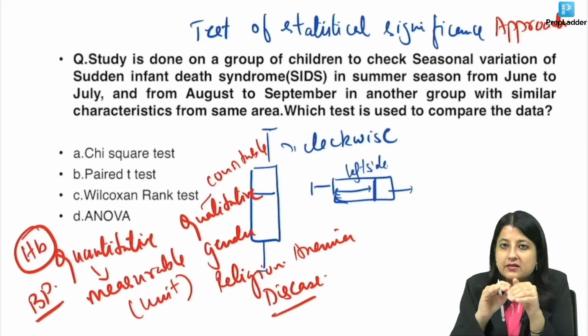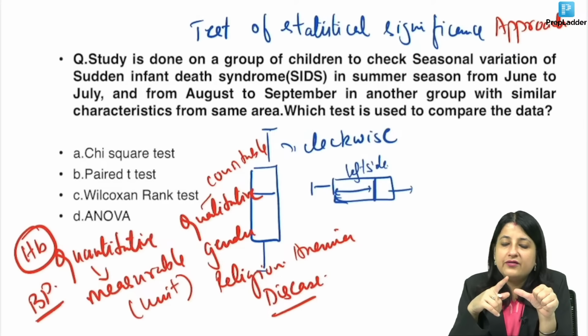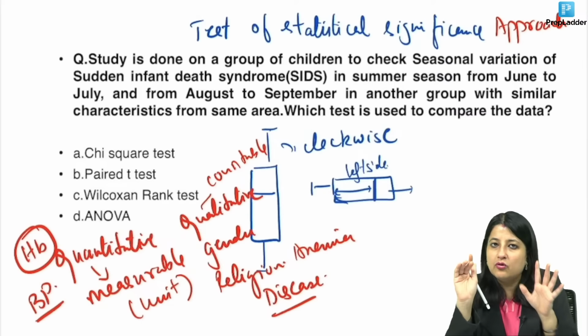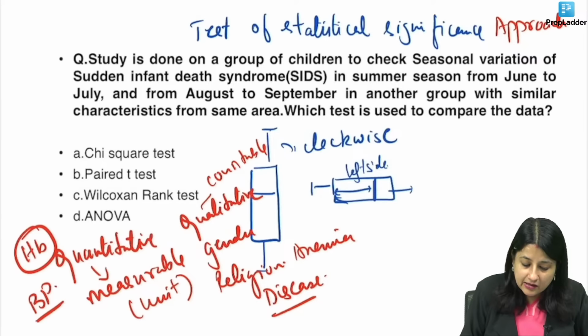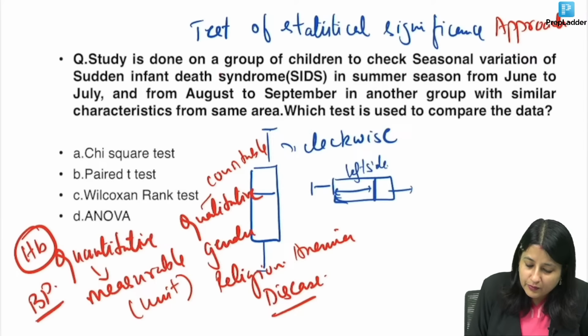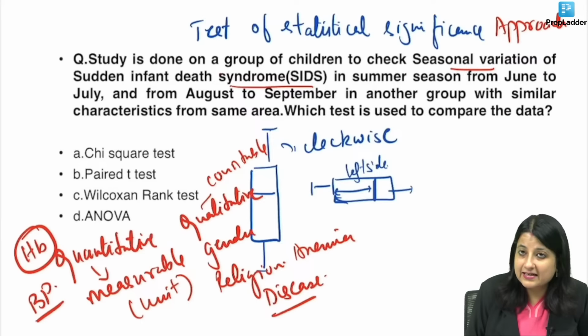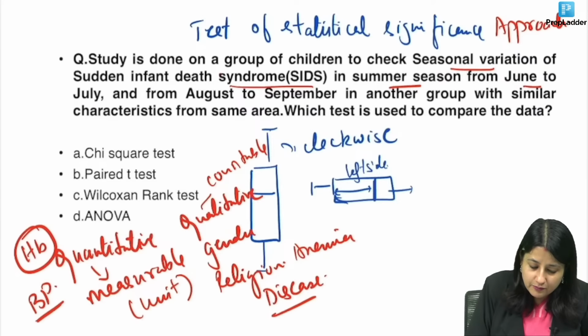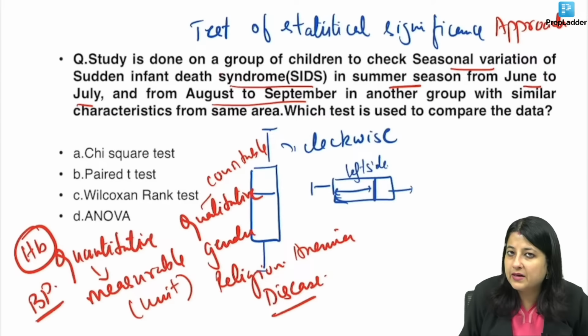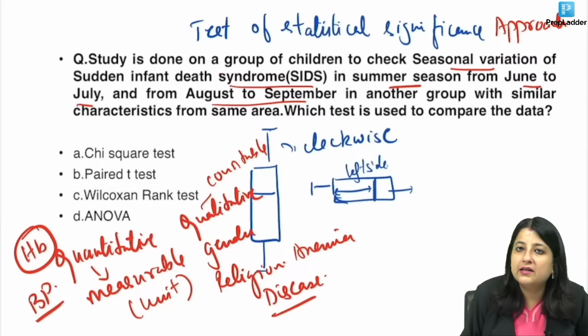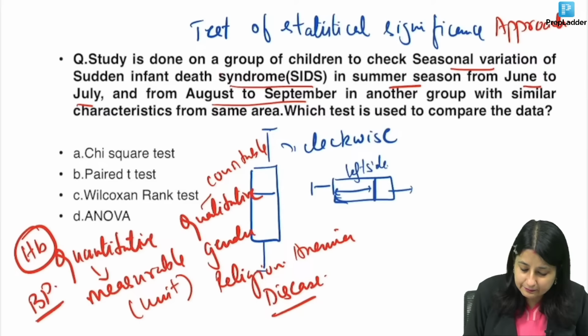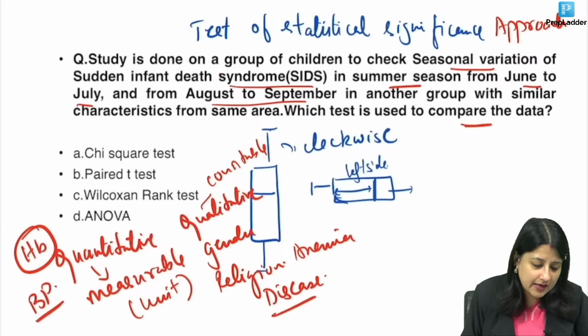Now which test? For that you look at the groups: one group, two groups, or more than two groups, as simple as that. Now look over here. A study is done on a group of children to check SIDS in summer season from June to July and from August to September in another group with similar characteristics from this area. Which test should we use? Now you tell me, what are you going to write over here?